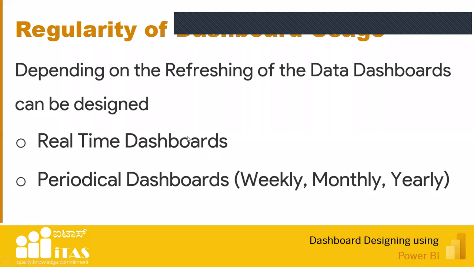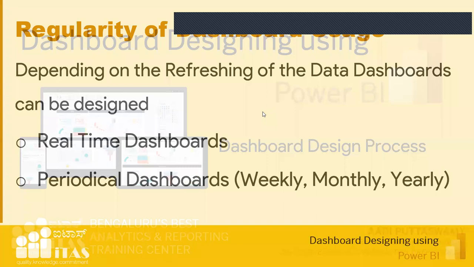Okay. So depending on how we can refresh the data, the dashboards can be classified as real-time dashboards and periodical dashboards. When I say real-time dashboards, it is like live data. The data will keep getting updated, so we need to have the dashboards keep getting updated, and you can see the latest data on the reports. A periodical dashboard means, for example, I have weekly reports where every week I need to generate some reports, or monthly reports, or half-yearly or yearly reports. You can generate that as well.